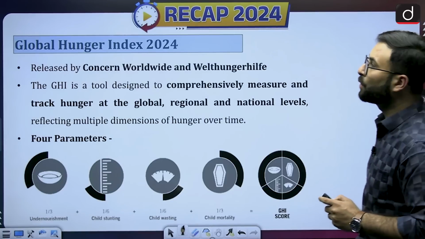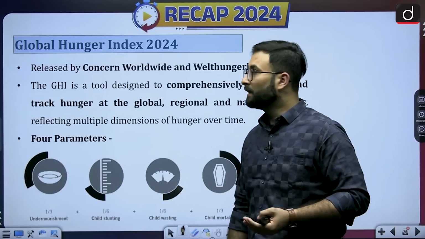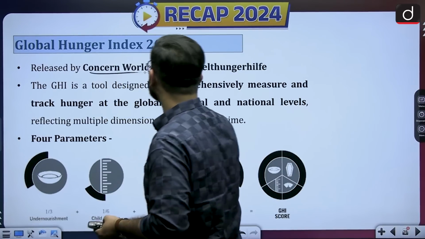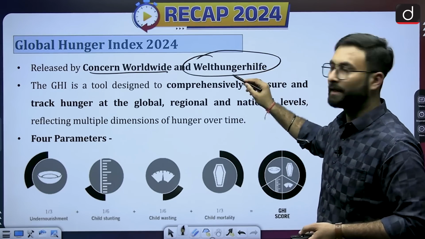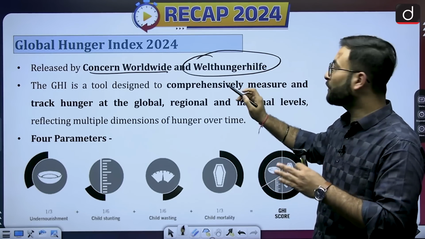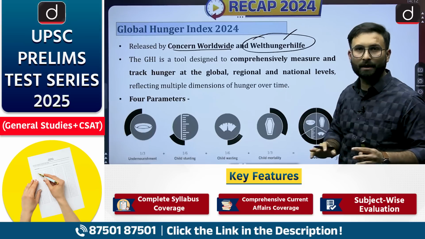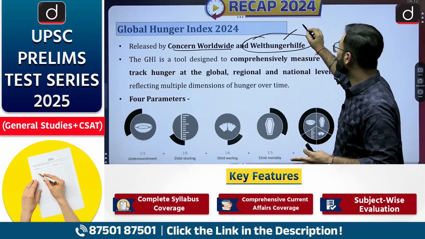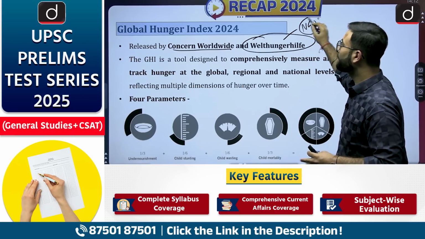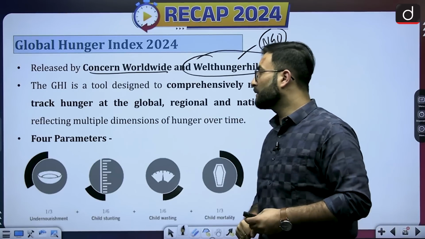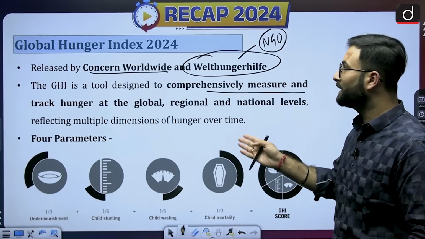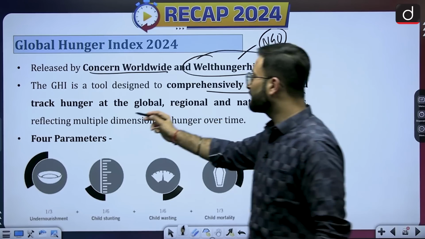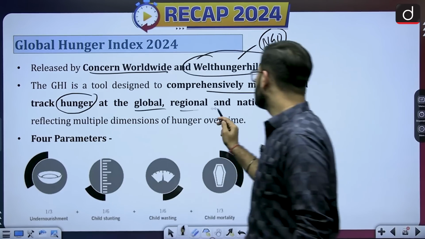Now moving further, Global Hunger Index 2024. It is released by Concern Worldwide and a German NGO, Welthungerhilfe. If you are able to remember this particular name, that is good. Otherwise, know that this is a German NGO. The GHI is a tool designed to comprehensively measure and track hunger at the global level. With the name, it is clear that it is tracking hunger at the global, regional and national levels.